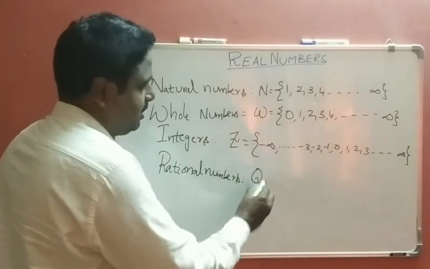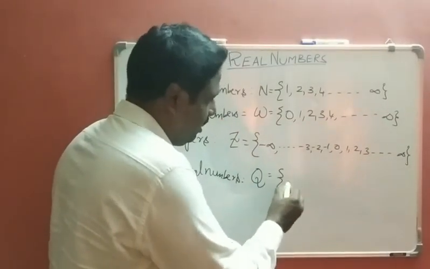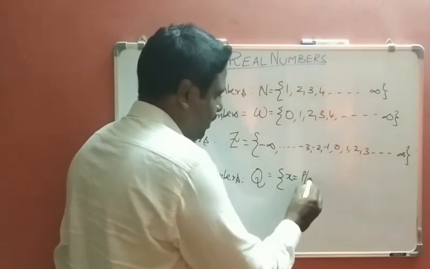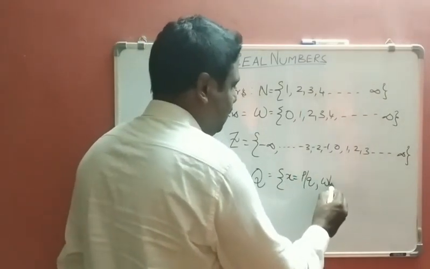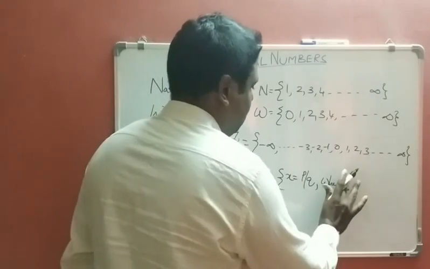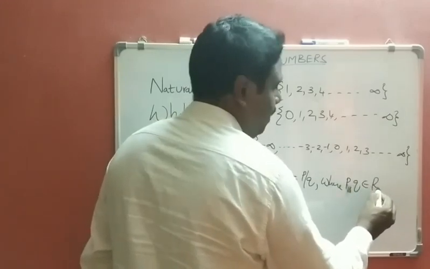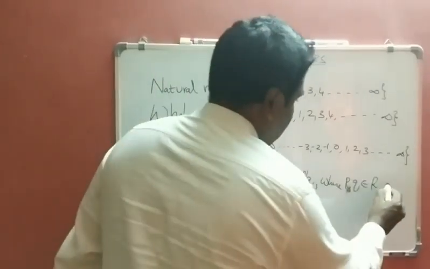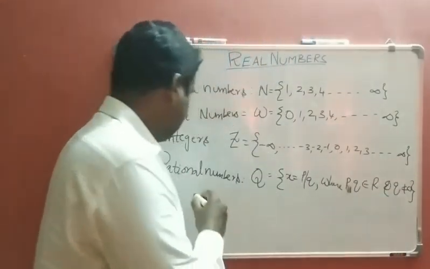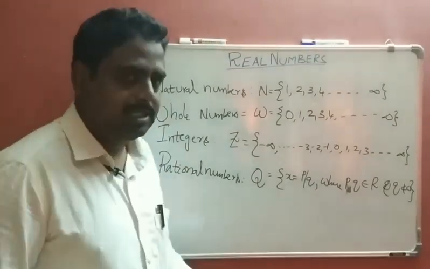Rational numbers are denoted by capital Q, which is the set of x equal to p by q, where p, q belong to capital R, here real numbers, and q is not equal to 0. Let us discuss examples next.